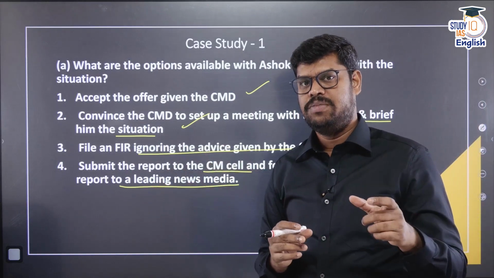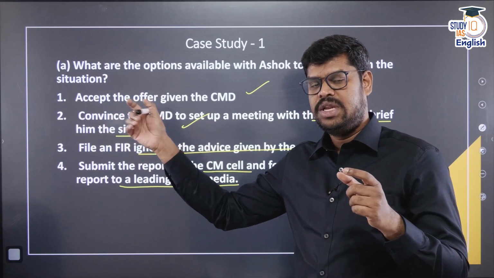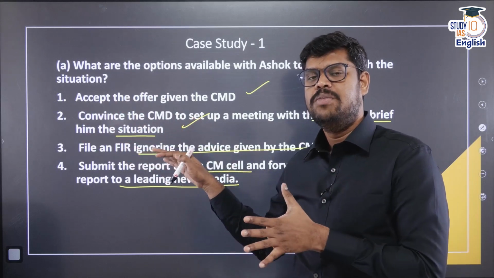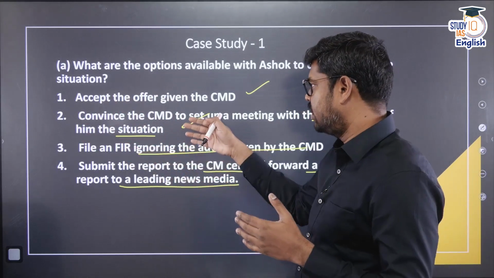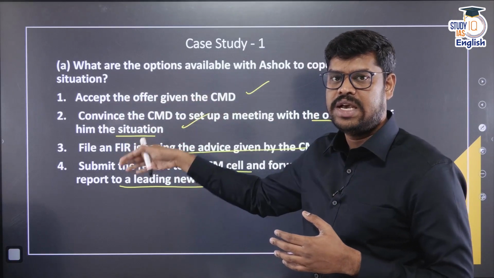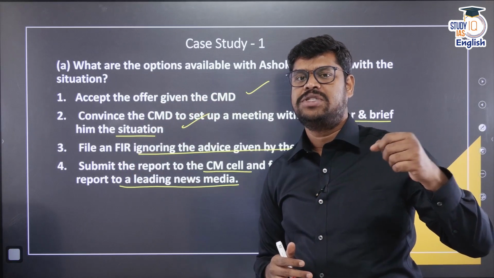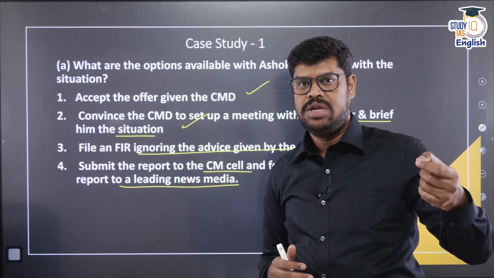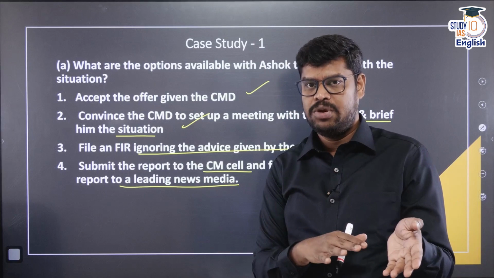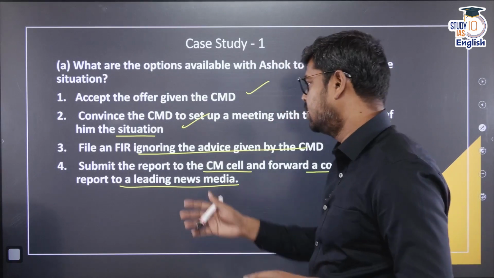But then the biggest problem here is, how far can he trust the police, because already for three months nothing has happened in the investigation. So that can be one of the problems. And then personally, here you can see that he is directly ignoring the internal mechanisms within the organization, and he is directly going out of the organization. That means there can be some kind of actions which can be taken by the organization. Maybe he is violating the code of conduct of the organization. So personally he may lose something, his job or some other things. So that's the drawback of this particular scenario.